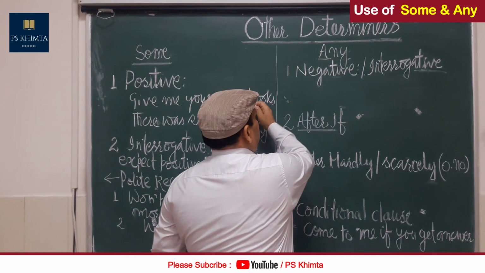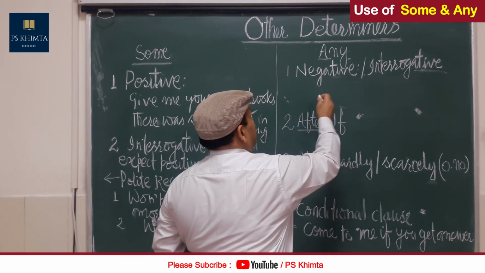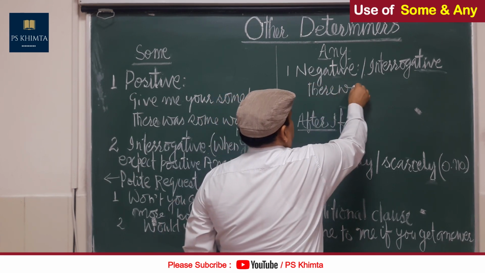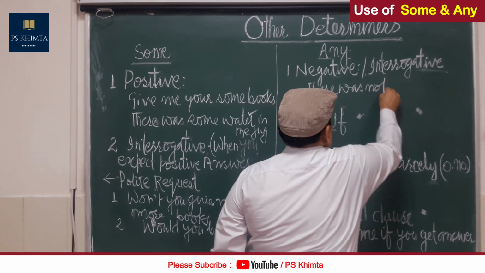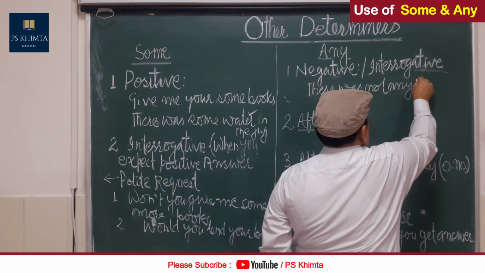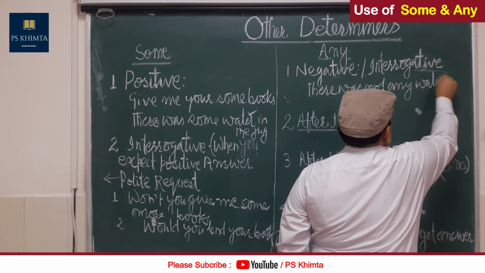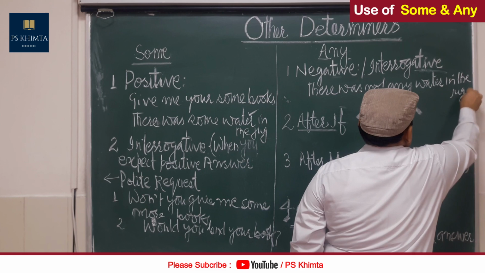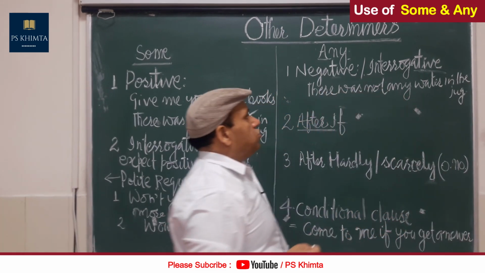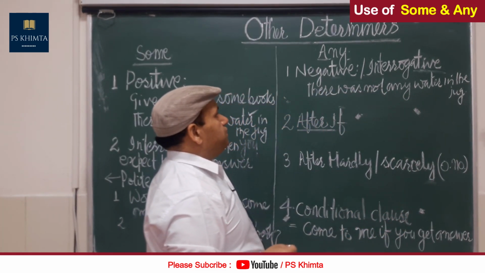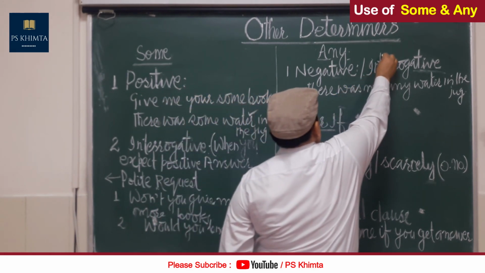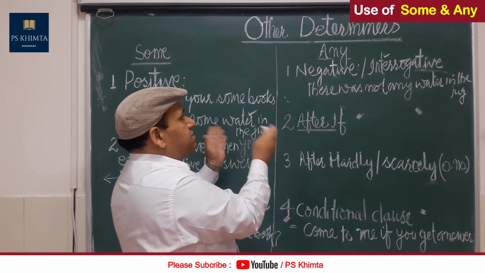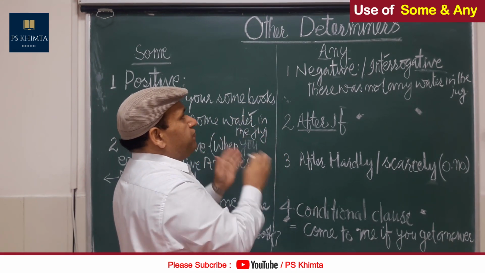It is used in negative, again the opposite of some, negative. There wasn't any water in the jug. All right? There wasn't any water in the jug. Interrogative. In interrogative, we also use any. So both some and any are used in interrogative. But any is more preferable.